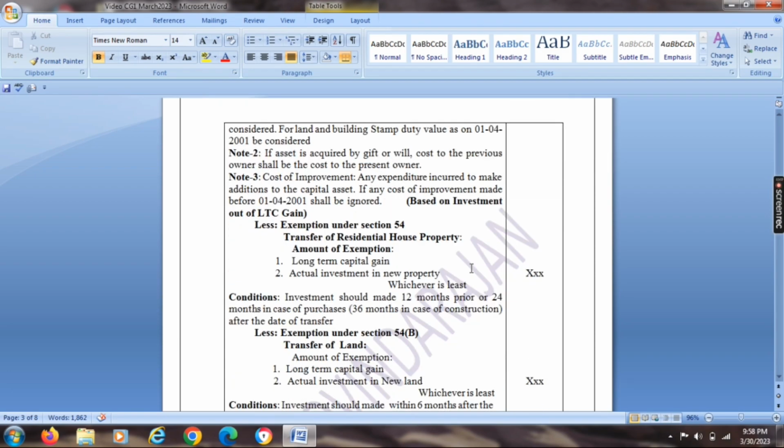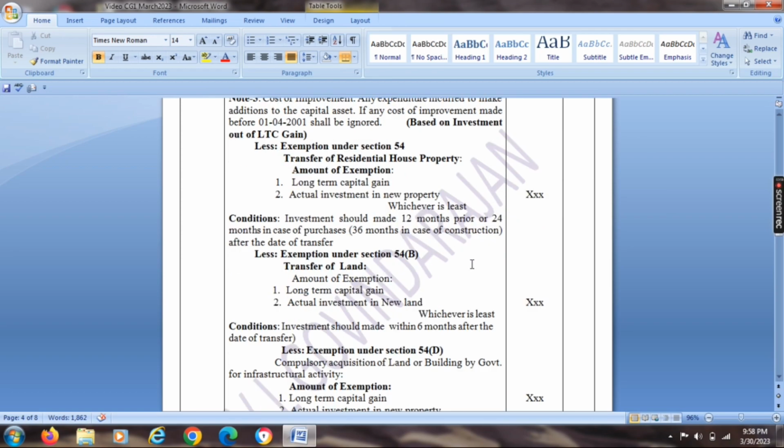First, exemption under section 54, which stands for transfer of residential house property. The amount of exemption will be the long-term capital gain or actual investment in the new property, whichever is less. Here we have to check one condition. Investment should be made 1 year prior, or 2 years after the date of transfer in case of purchase, or 3 years after the date of transfer in case of construction. Then only we can claim exemption.